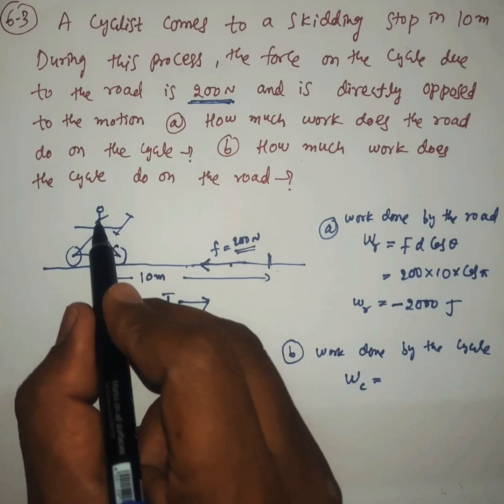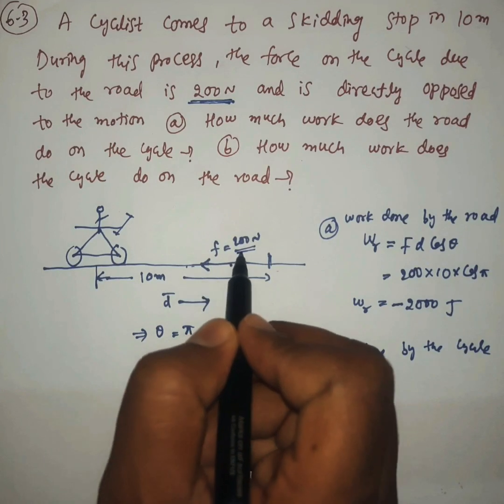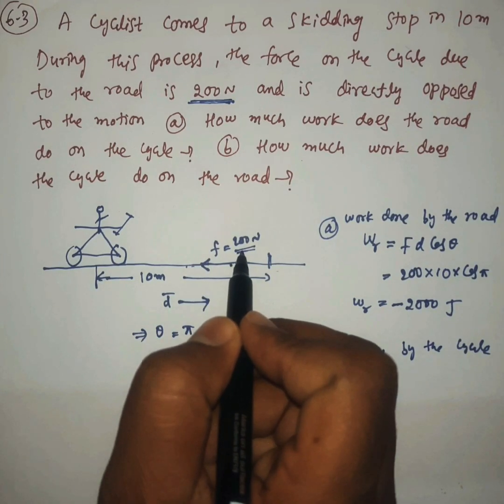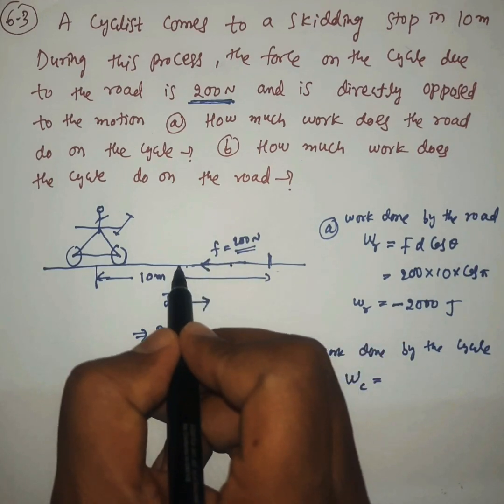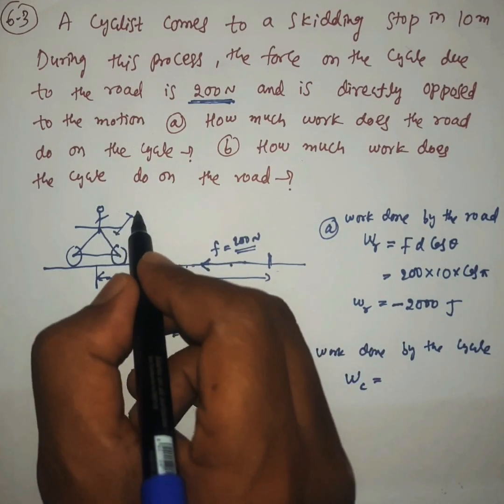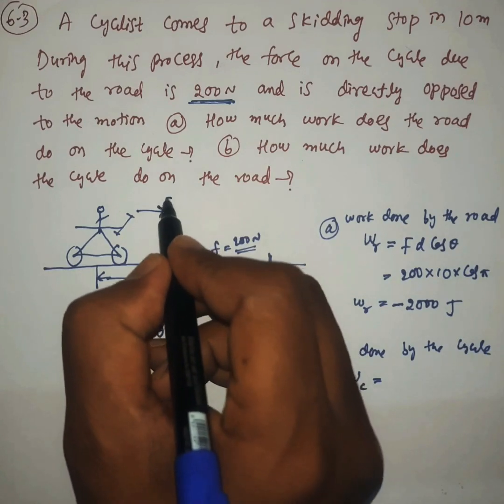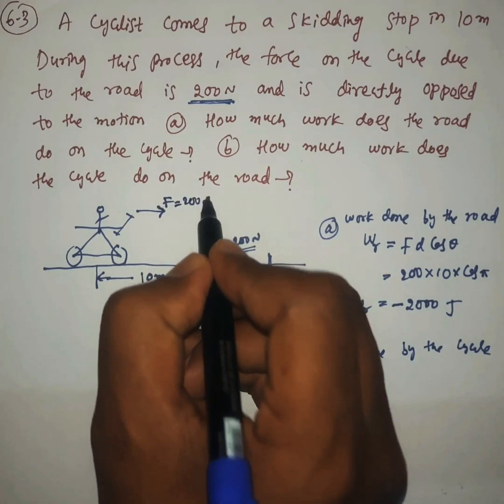It is equal and opposite to the force on the road due to the cycle. That force is 200 Newton.